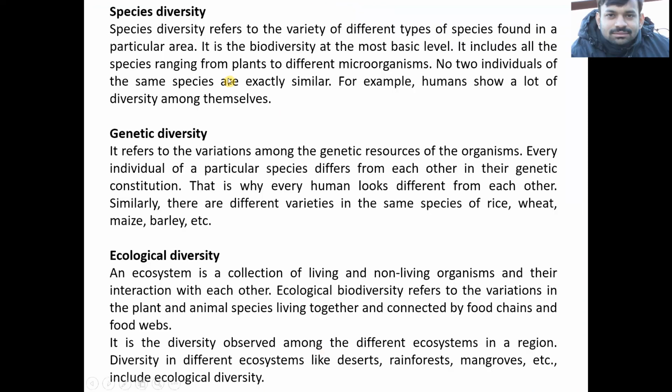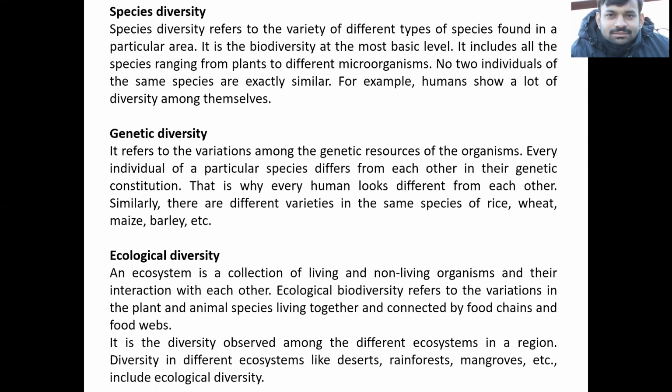So species diversity refers to the variety of different types of species found in a particular area. And it is the biodiversity at the most basic level. Species biodiversity is the most basic level. It includes all the species ranging from plants to different microorganisms.